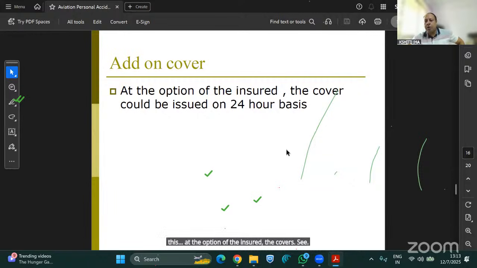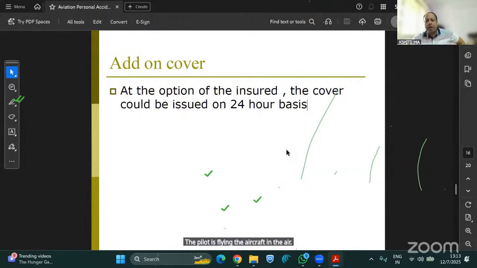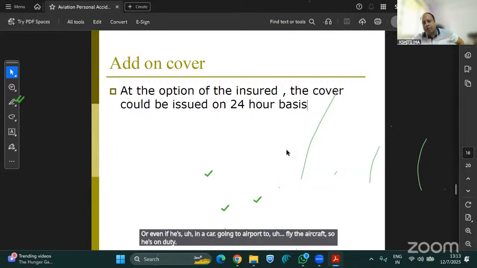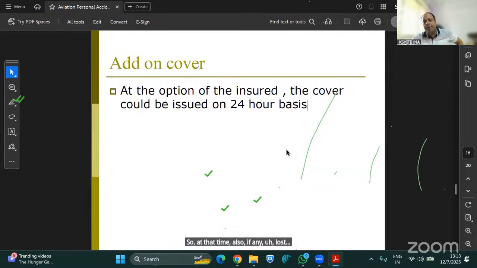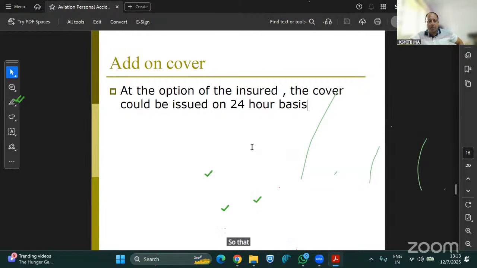See, normally the aviation PA policy previously used to be issued only for on-duty cover, which is only when the pilot is flying the aircraft in the air. But nowadays we are 100% issuing on a 24-hour basis. Even if he is at home, or in a car going to the airport to fly the aircraft, he is on duty. So if any accident happens in the car, these are all covered. Under normal PA policy we cannot cover any crew pilot, so we have to give them 24-hour basis cover in this policy. That is why it is being issued.